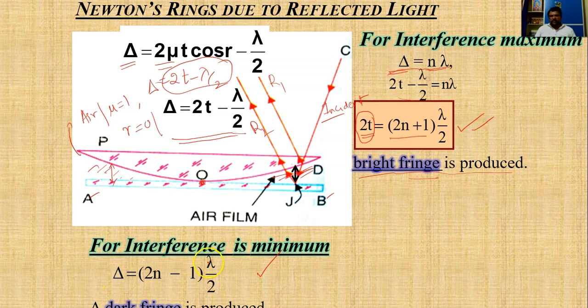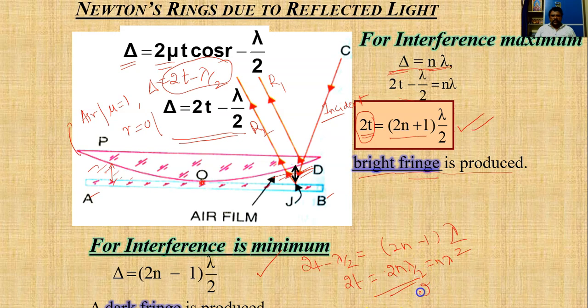For interference to be minimum, the path difference should be equal to (2n minus 1) into lambda by 2. So if the path difference, that is 2t minus lambda by 2, is equal to (2n minus 1) lambda by 2, then 2t is equal to 2n lambda by 2, that is simply n lambda.